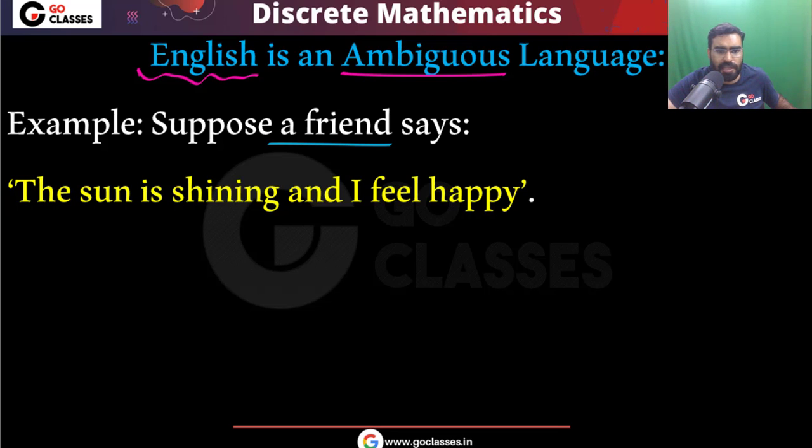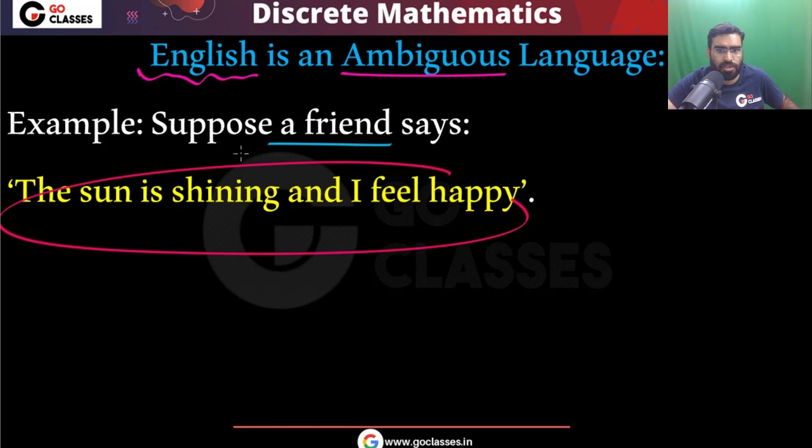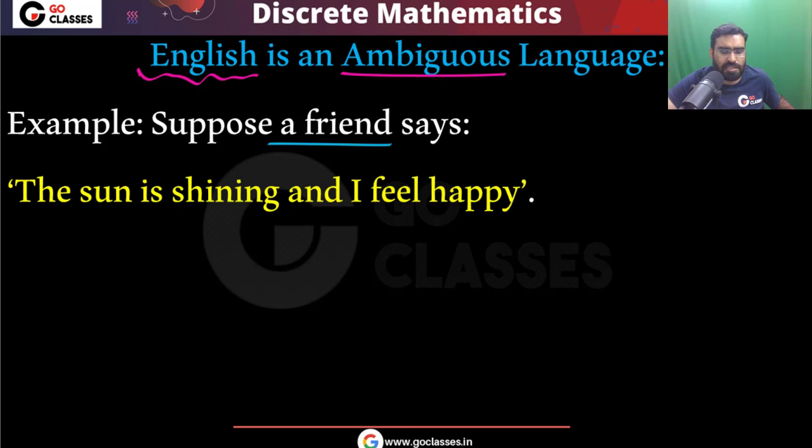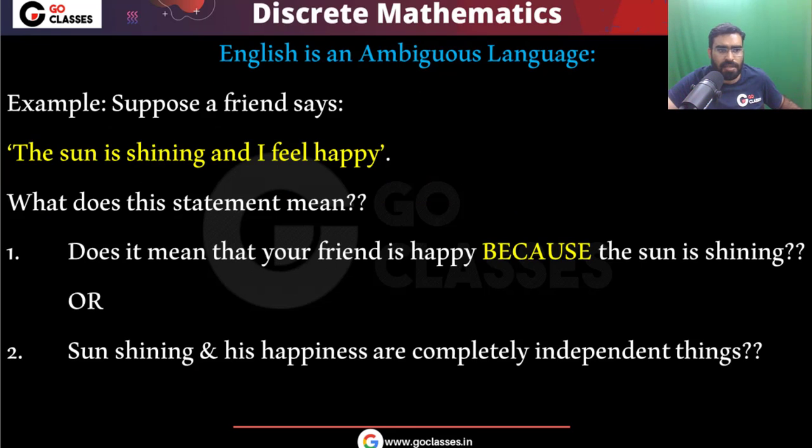But let me tell you that if you think more carefully, there is some ambiguity in this statement. What is that ambiguity? Please understand that. What does this statement actually want to say? When your friend says the sun is shining and I feel happy, what does he mean?